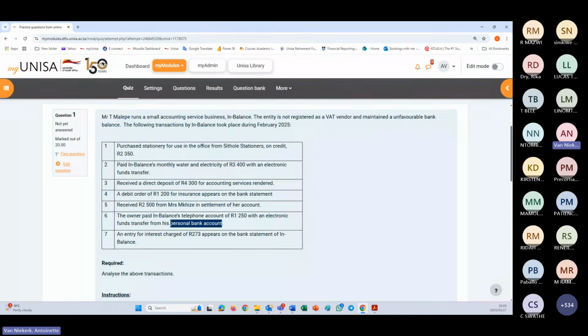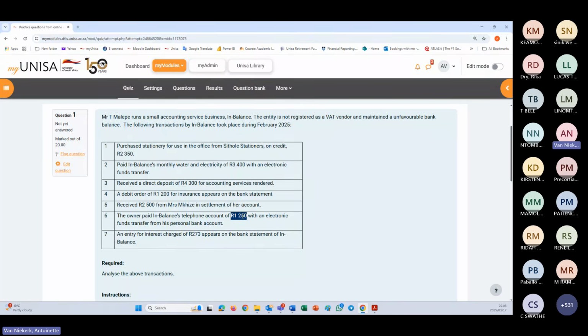When your owner is paying something that's for the business, it's supposed to be paid from the business bank account, even though it's unfavorable. But in this case, the owner decided to pay it from his personal bank account. So that means that we now owe the owner the 1250.